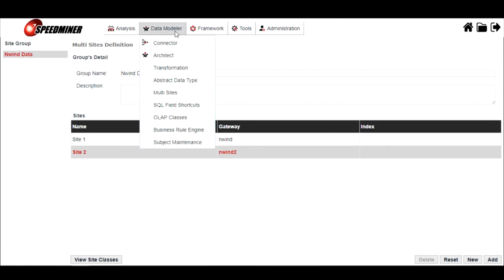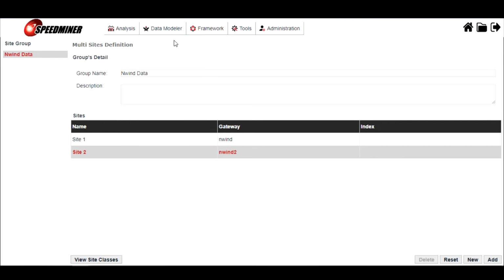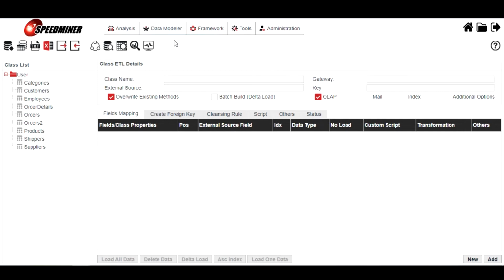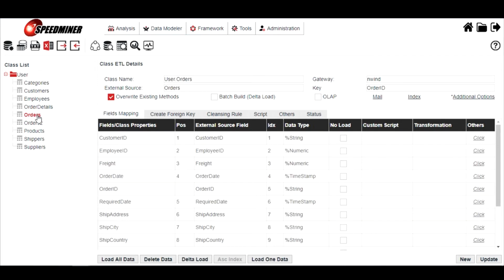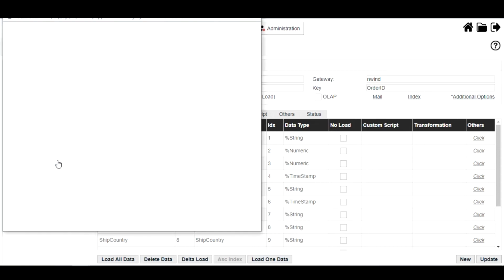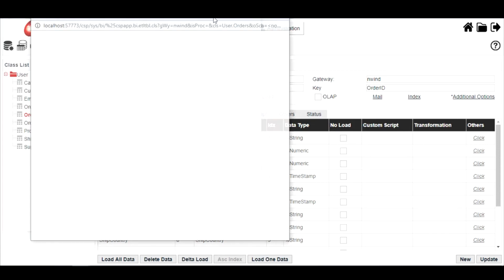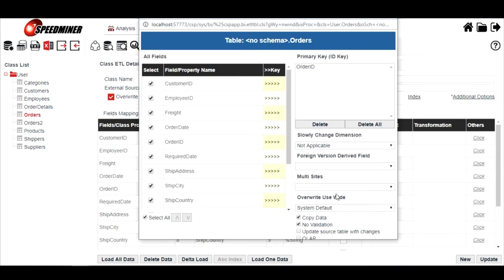After that, we need to go back to the ETL to apply this multi-site to the orders table. So we right click on the orders table and select modify ETL class. You will see a multi-site selection.